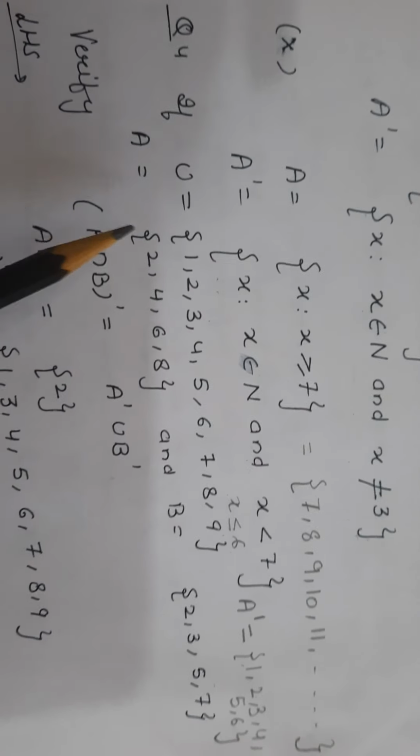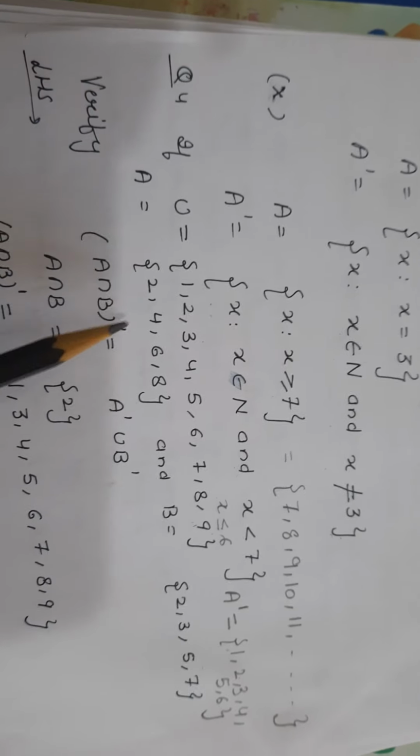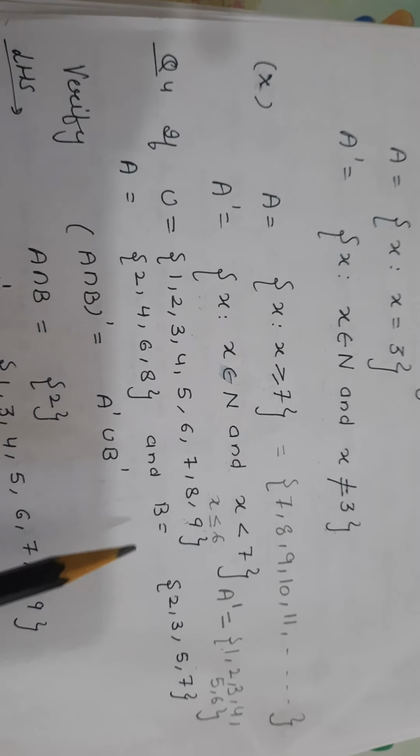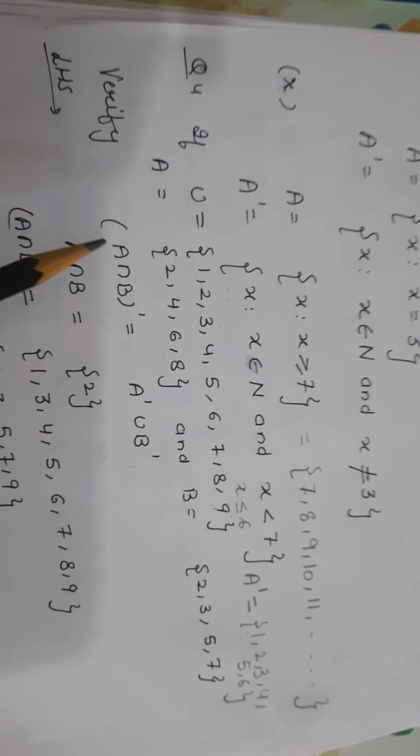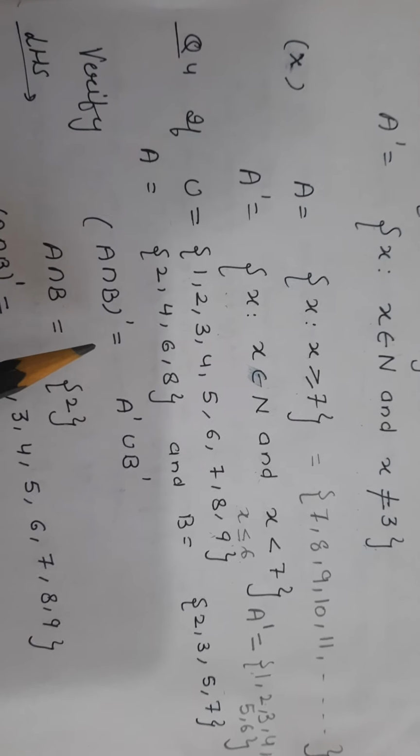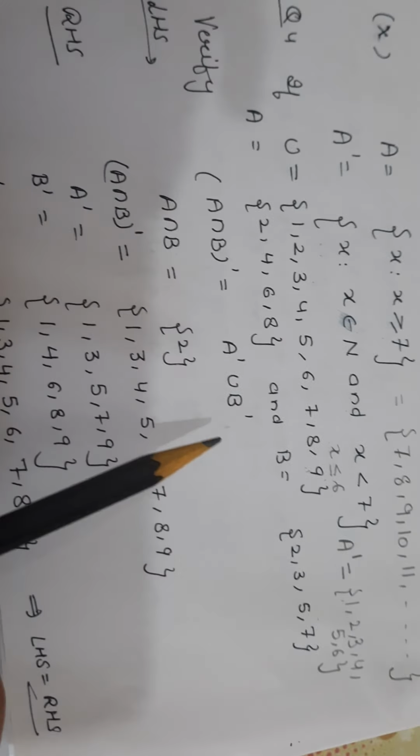Question number 4. The universal set is the set of naturals from 1 to 9. A set is 2, 4, 6, 8. The set B is 2, 3, 5, 7. Then verify that (A intersection B) whole complement is A complement union B complement. This is your De Morgan's law.